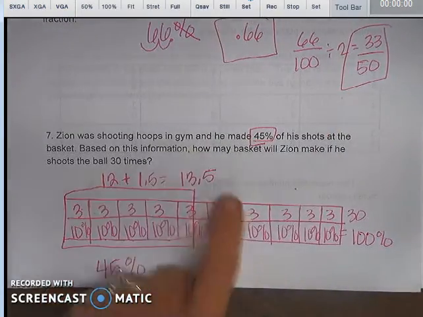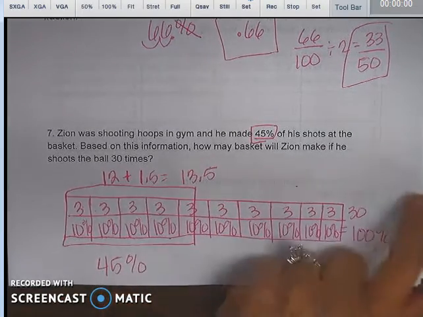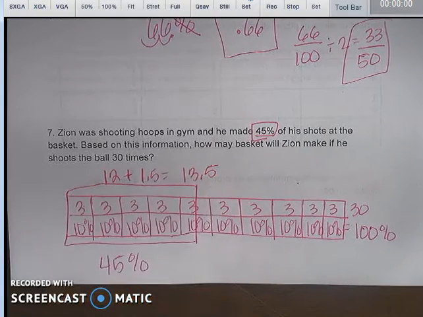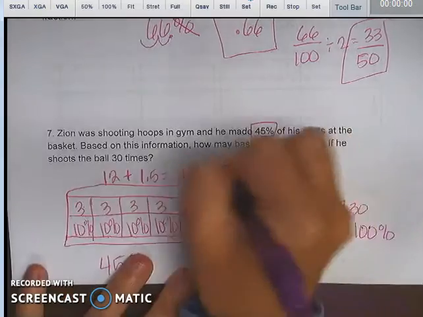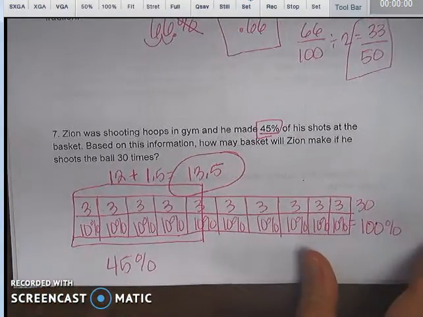Now, does this make sense? I'm looking for 45%. Half of 30 would have been 15. Does it make sense that my number is a little less than 15? Absolutely. If you'll estimate first, you will more than likely be able to mark some off.